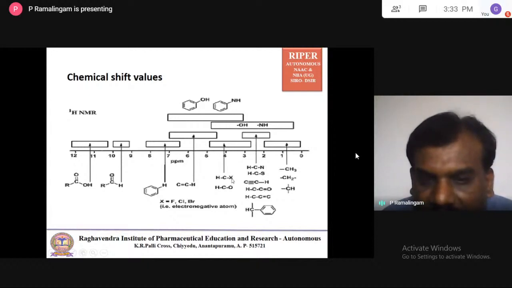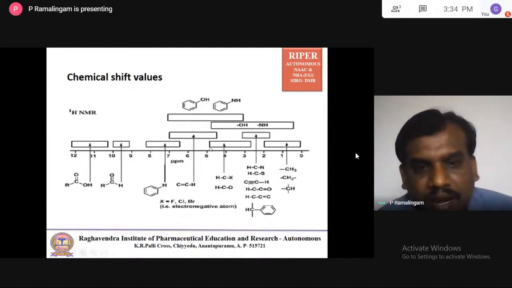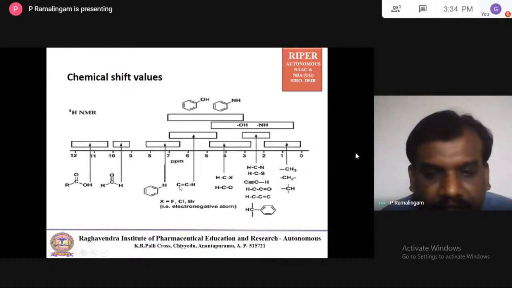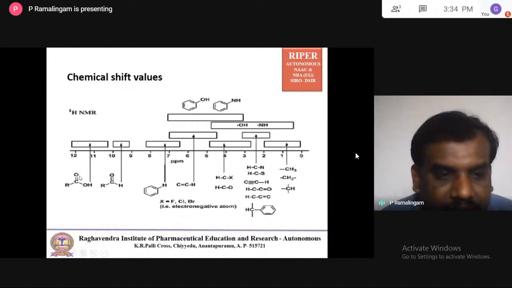And we come to X, halogen. Halogen is still highly electronegative, that's why you can see the value is shifted further over here. Next is alkene, a double bond, which is unsaturation. Benzene also has delocalization, so we have this electronic effect. And last, if you come here, aldehyde and acid: in the case of acid, your proton is exposed to two electronegative elements as well as unsaturation.